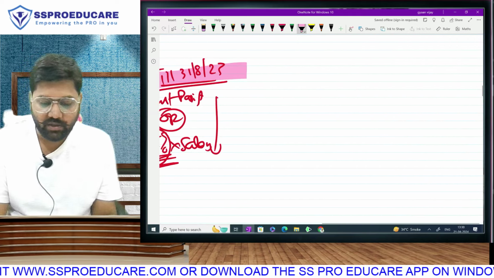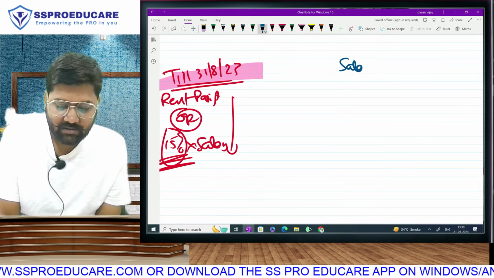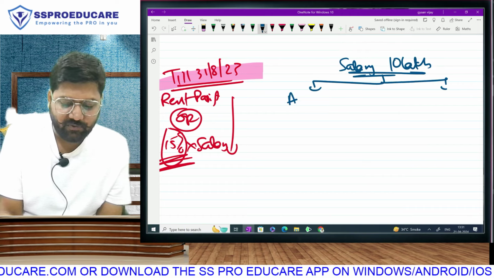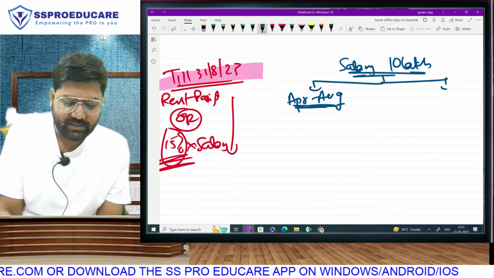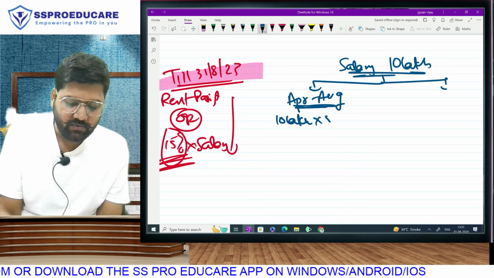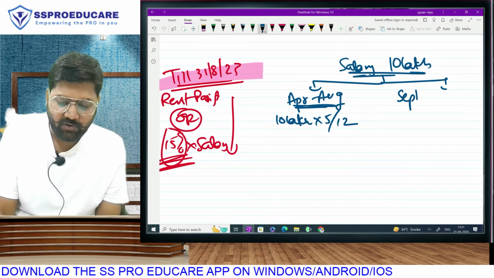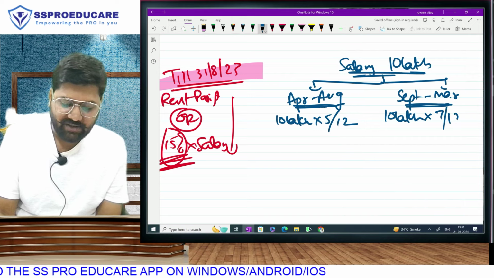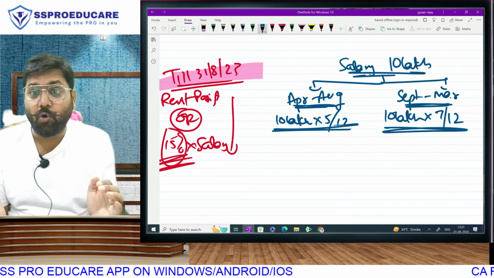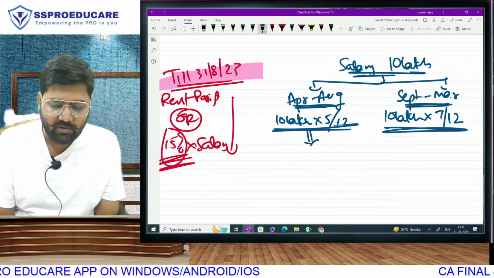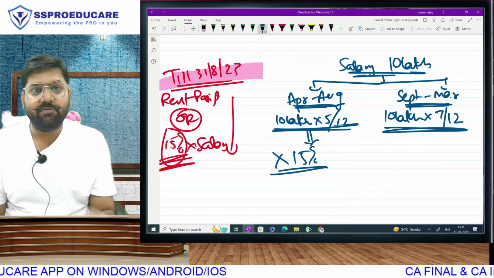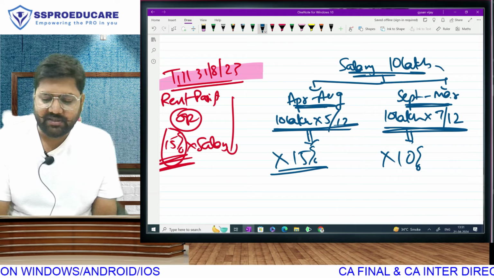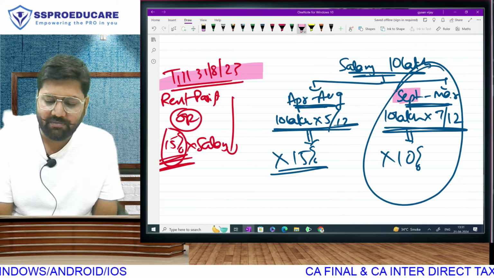So what we are going to do here, we will take our salary of 10 lakh. We will split that salary into the salary from April to August, that is 10 lakh into 5 by 12, and salary from September to March, that is 10 lakh into 7 by 12. This is the salary of the old period and new period. In the old period, on this salary we will apply 15% because Mumbai falls in the highest rate of 15, and in the new period on this salary we will apply 10%. This is the amendment, but this amendment is applicable from September.